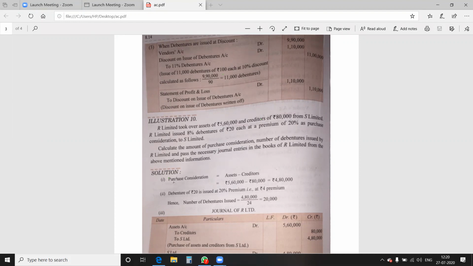First point, purchase consideration. Please mark a circle. Purchase consideration is assets minus creditors. It is a complete formula that is given to you. And illustration number 11.